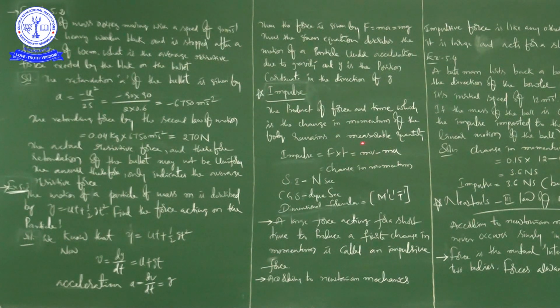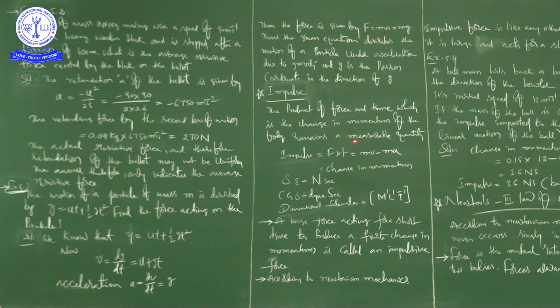Now I have explained two examples. One example is two boys of the same mass jumping from the same height onto the floor, and another is a cricket player catching a ball. There are many examples, but I took two. In these two examples, we get the importance of impulse.